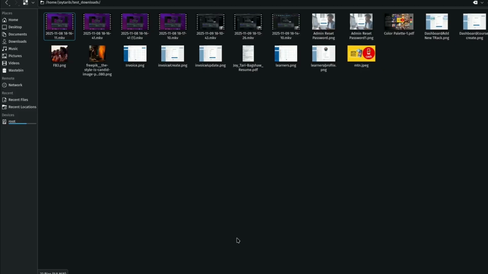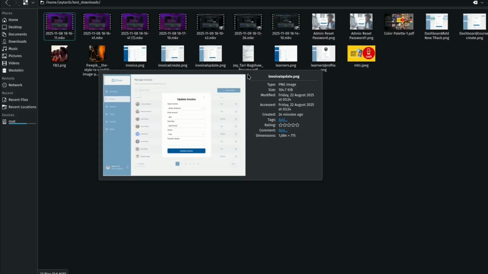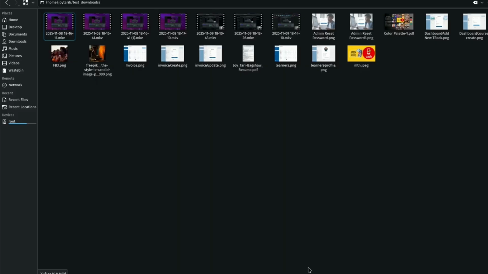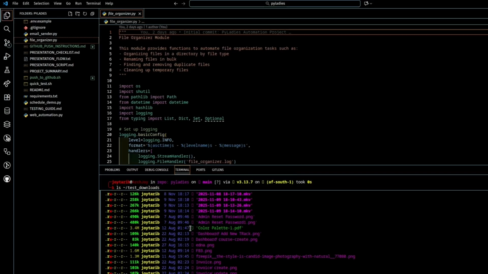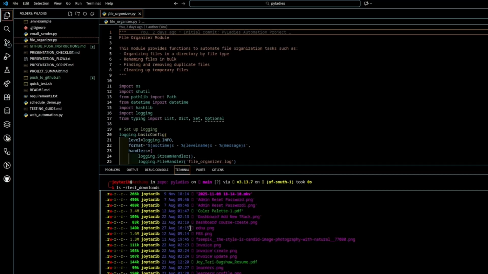Okay, so here's my downloads folder. Sounds familiar? We've got PDFs mixed with photos, code files everywhere, videos, it's a mess. Let's go ahead and open this up as well on our code terminal. So you can see the same files, videos mixed with photos, documents, etc. Normally, I'd spend 10 to 15 minutes manually sorting these, but watch what happens when I let Python do it.